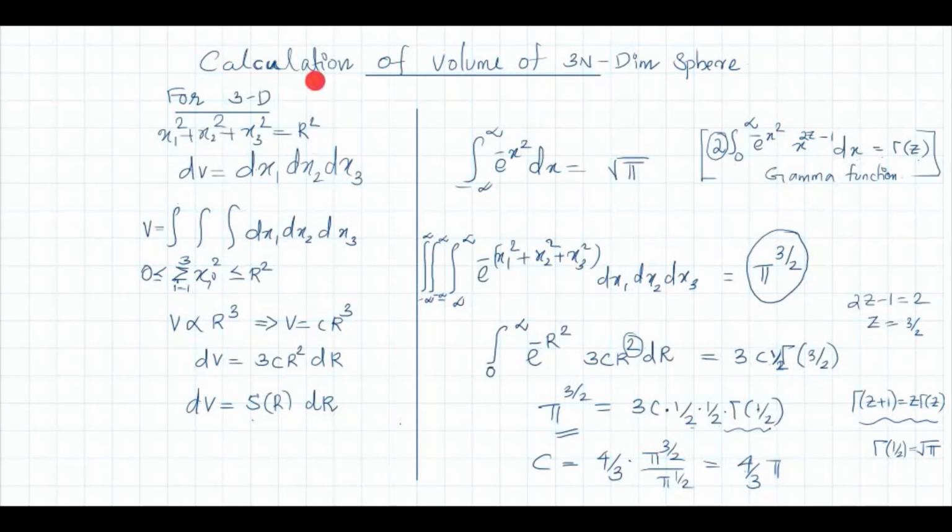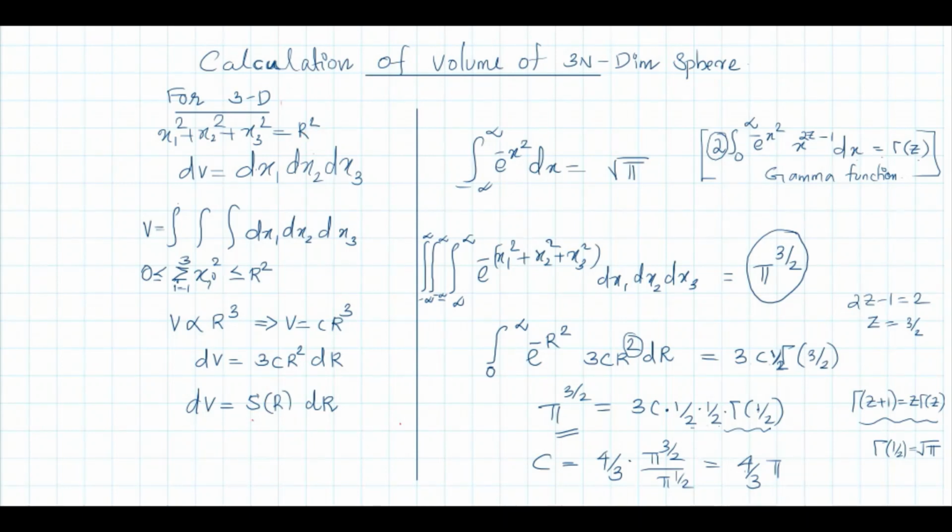Now our aim is to find the volume of a 3n dimensional sphere. First I will calculate the volume of a 3-dimensional sphere. Suppose the equation of the sphere is x1 square plus x2 square plus x3 square is equal to r square. So my axes are x1, x2, x3, where r is the radius of the sphere.